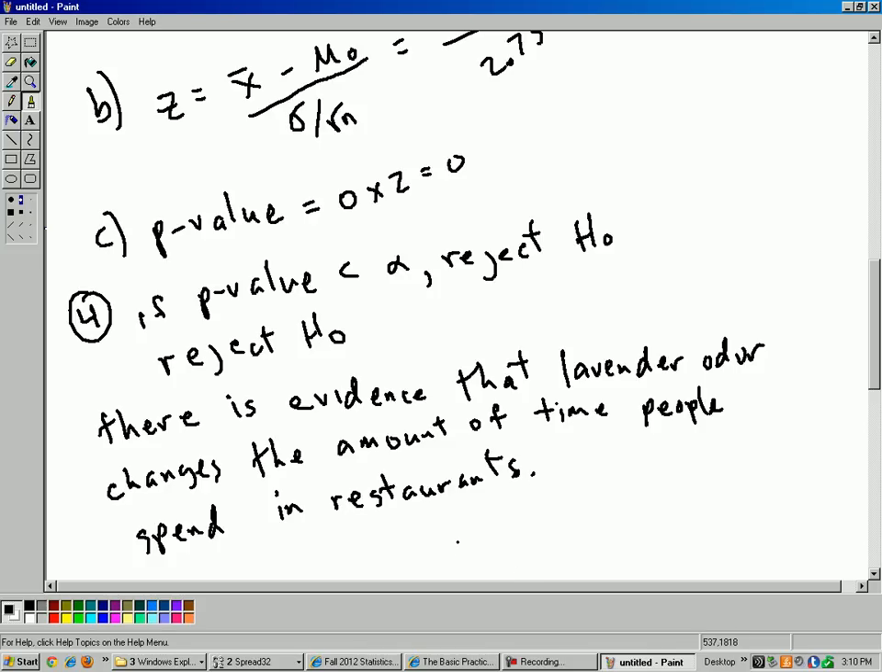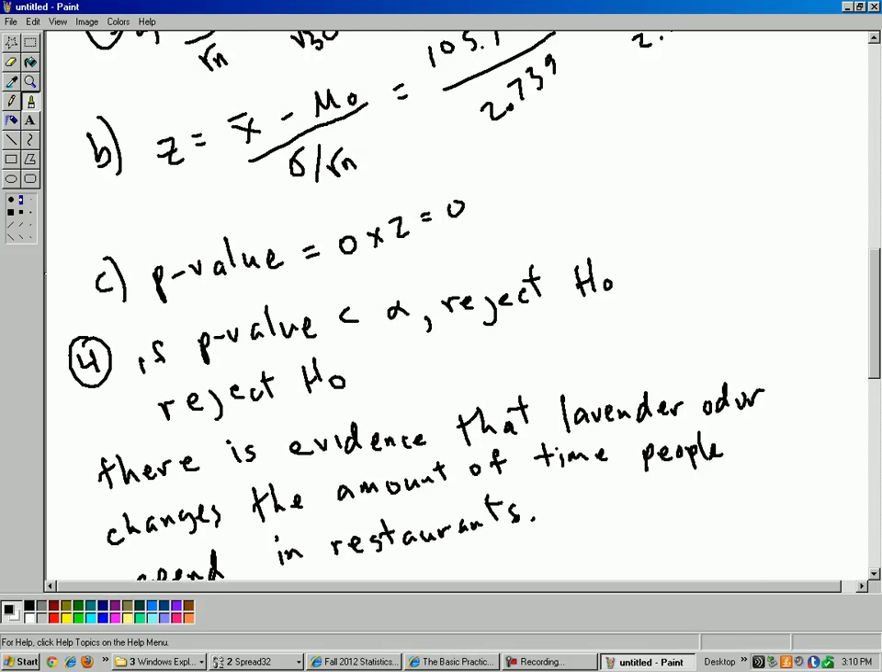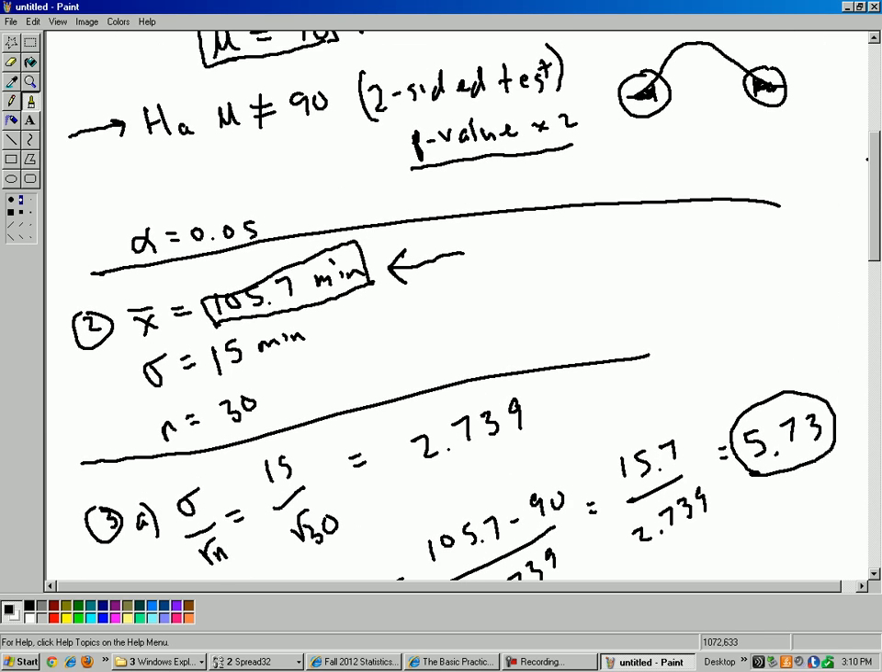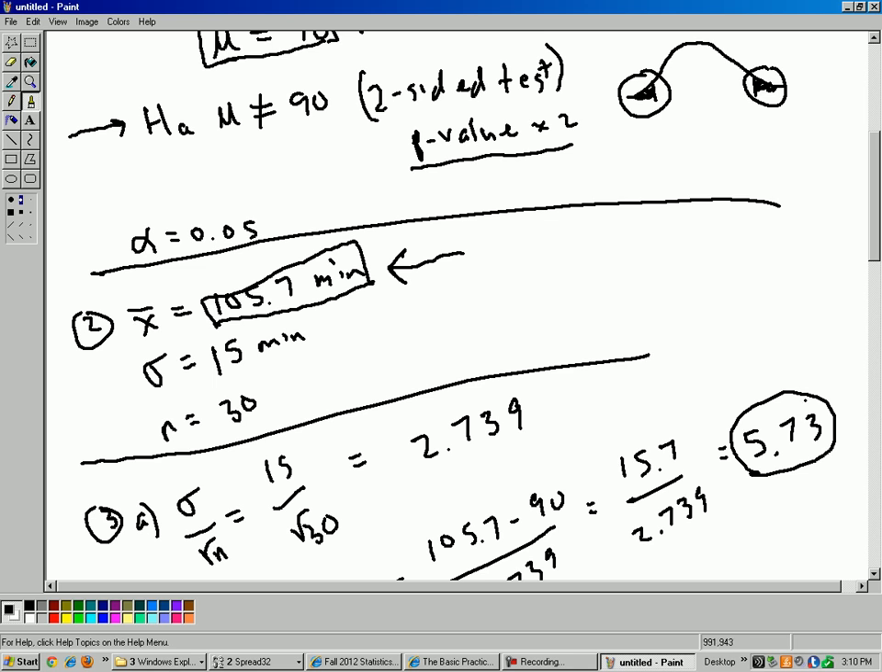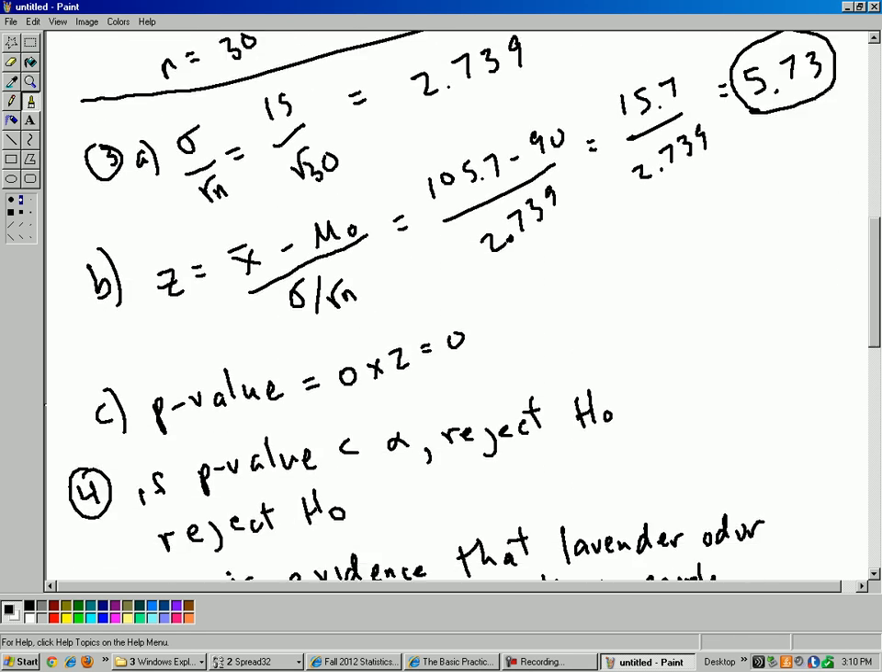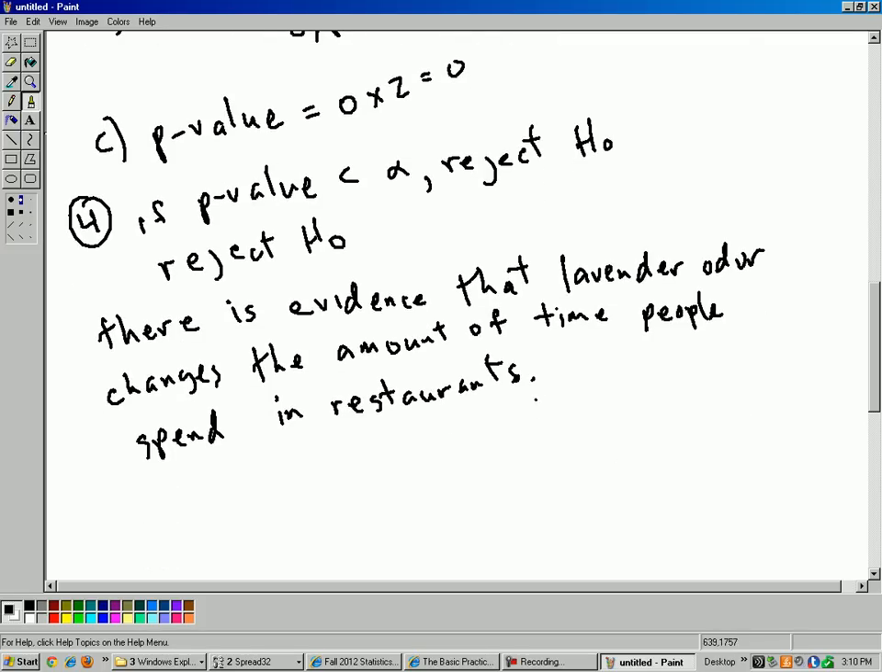Okay. Now, I could take this a step further if I really wanted to. I could probably say there's evidence that the lavender odor increases the amount of time. But if you go back to the original question, it wasn't asking that. The question was just, does the lavender odor change the mean amount of time? And so just to be safe, I'll stick with that answer, that it changes the amount of time. And that's it for that question.